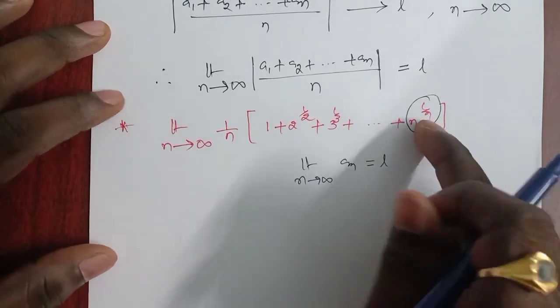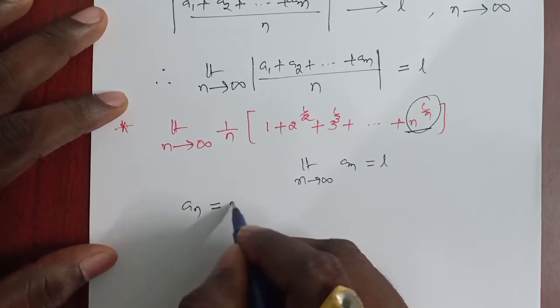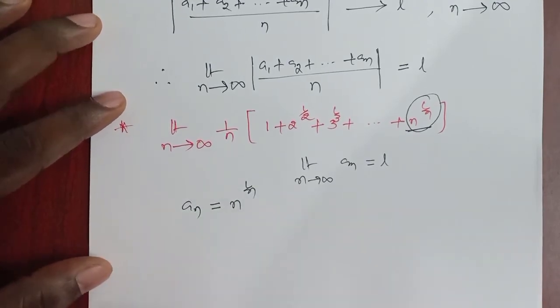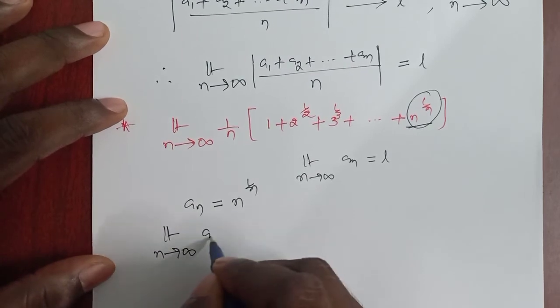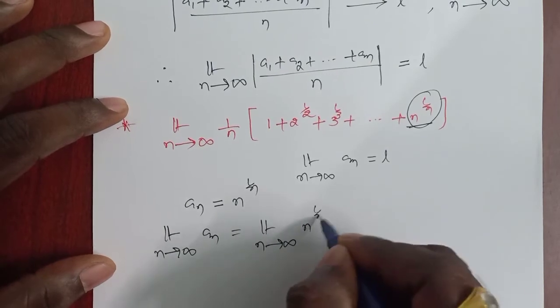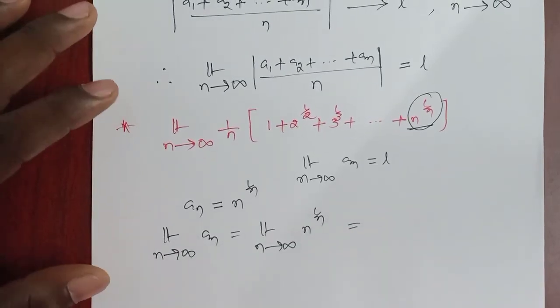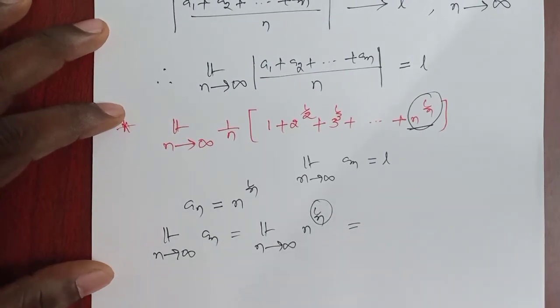So let us consider that an is n power 1 by n. Now taking the limit on both sides, the limit as n tends to infinity of an is equal to the limit as n tends to infinity of n power 1 by n. So as n approaches infinity, 1 by n is 0.